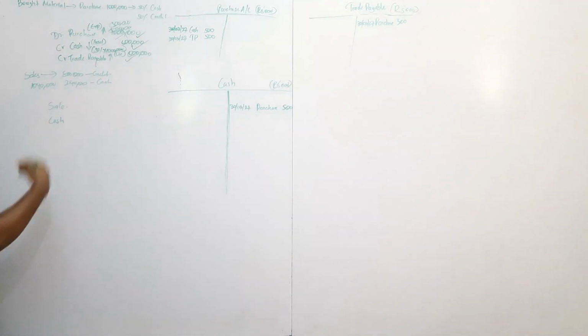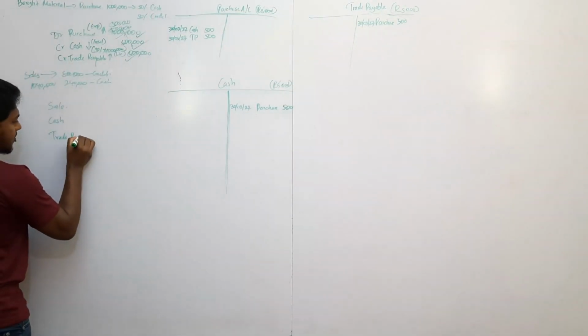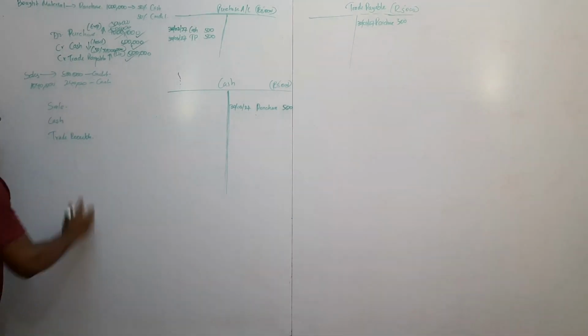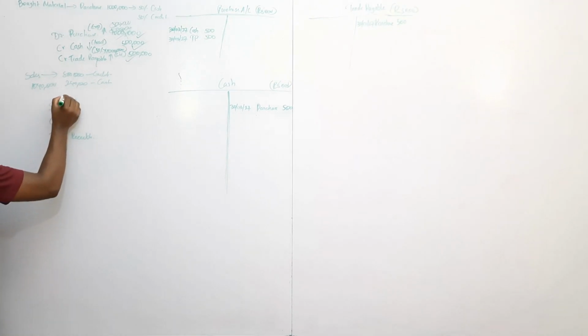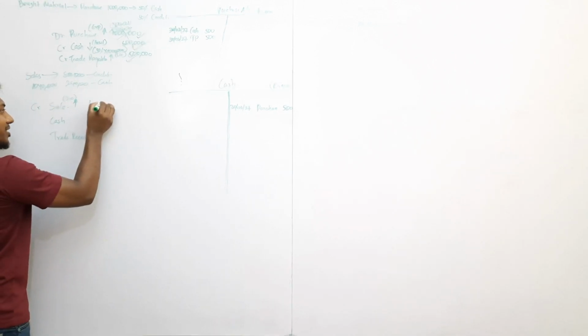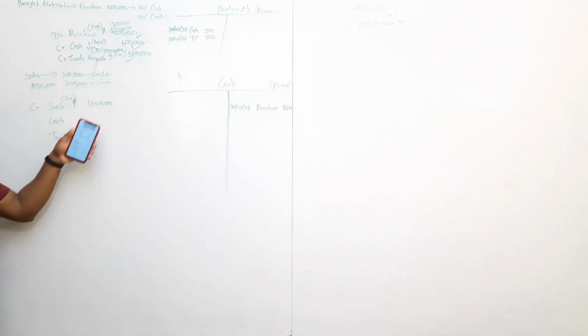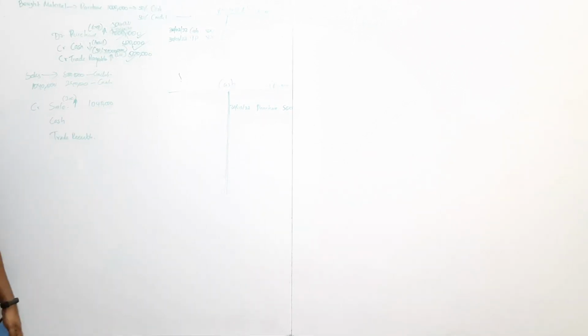Then credit sales means a debtor, trade receivable. Now sales increase. Sales is income, right? Income on which side? Credit side. So sales increase means sales credit side increases 1,040,000. We can write it as one entry, or we can break the sales into 800,000 and 240,000 and write, right? Both are the same. To reduce the time, you can use one entry. And when passing the entry, pass it in a broken way.